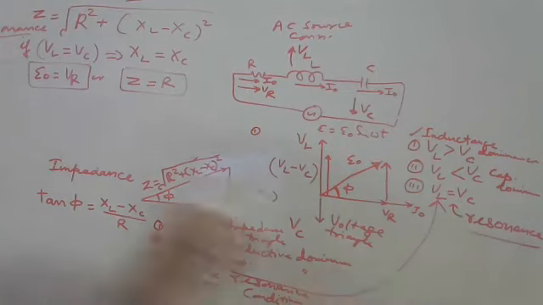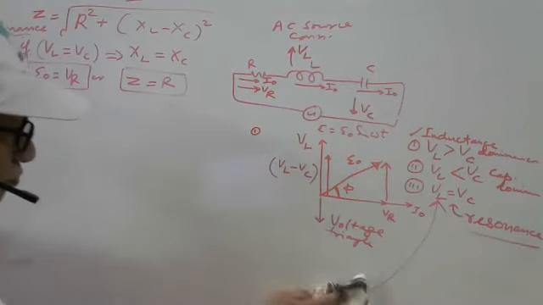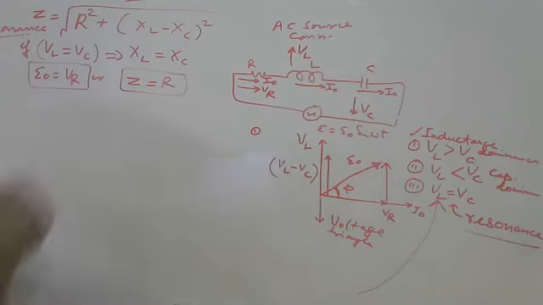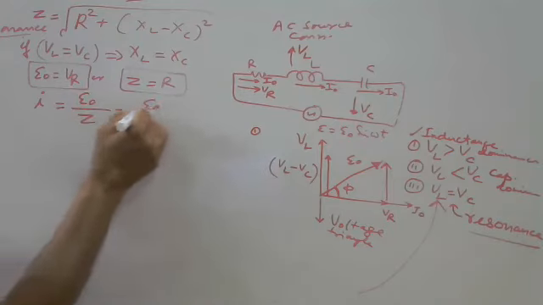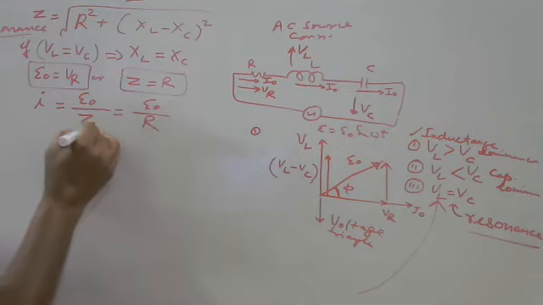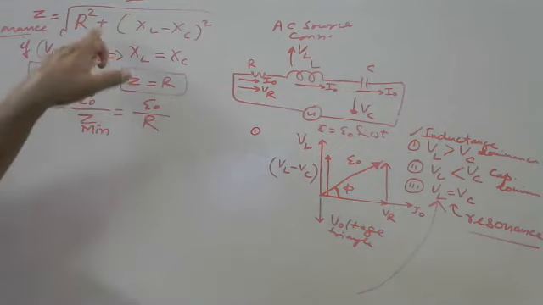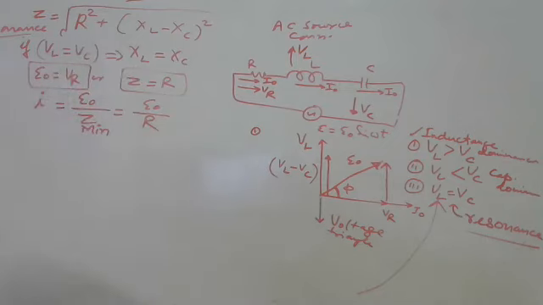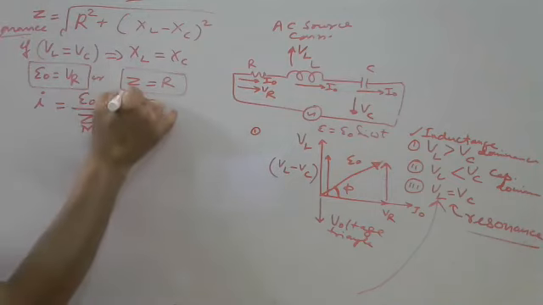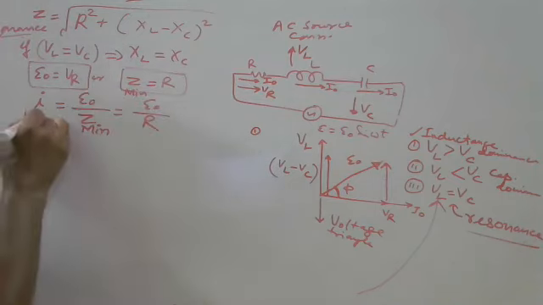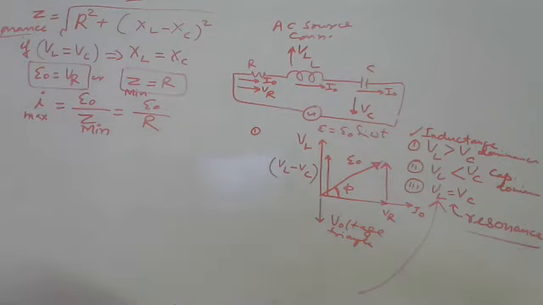Now, what is the current here? Current is given by E naught, voltage, upon impedance, which is equal to R. We can say this Z is minimum, equal to R. It means at resonance Z is minimum and current is maximum, because current is the reciprocal of Z.